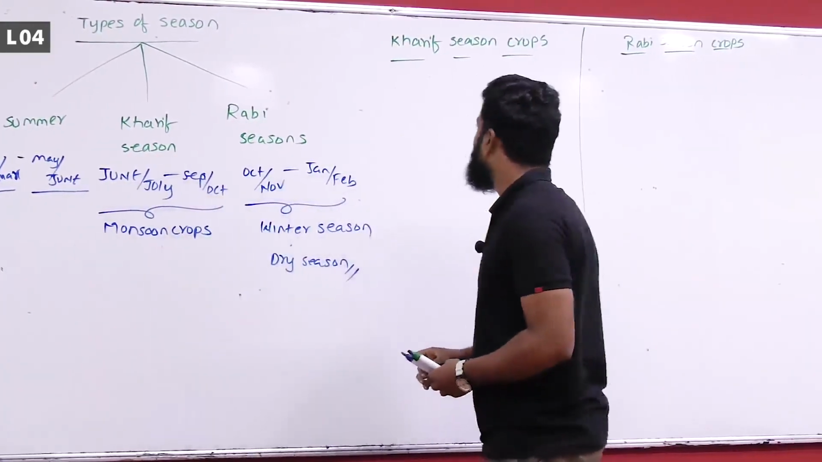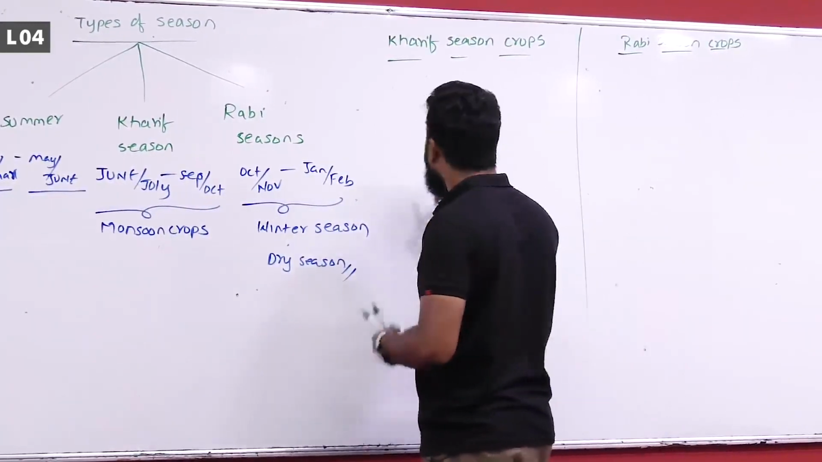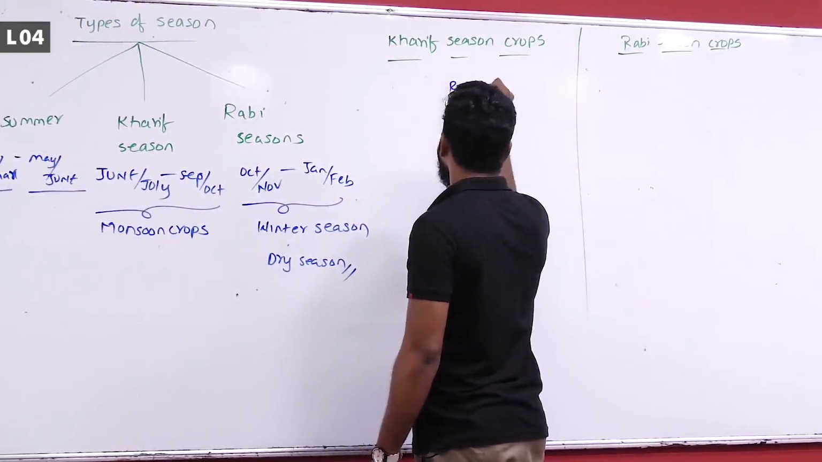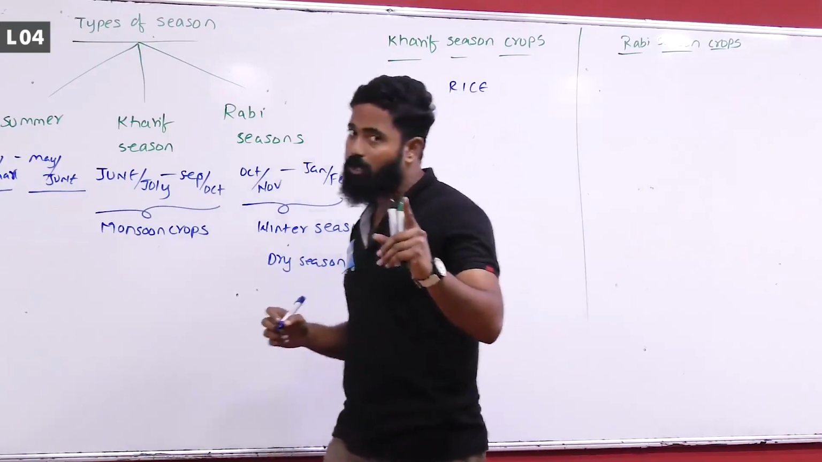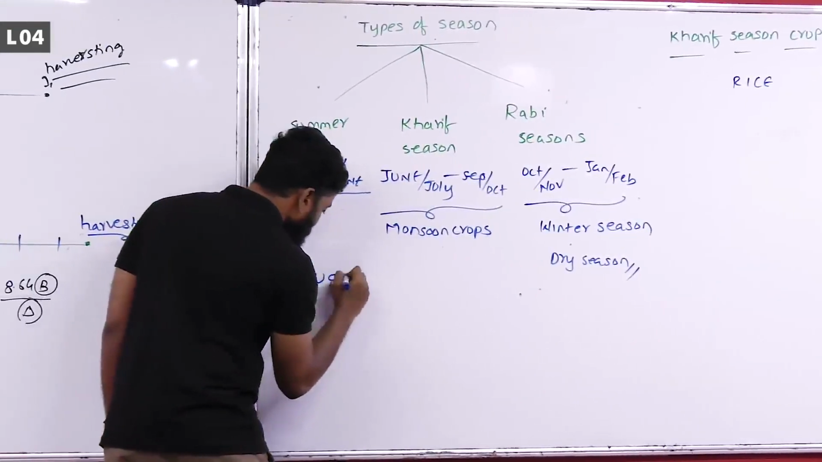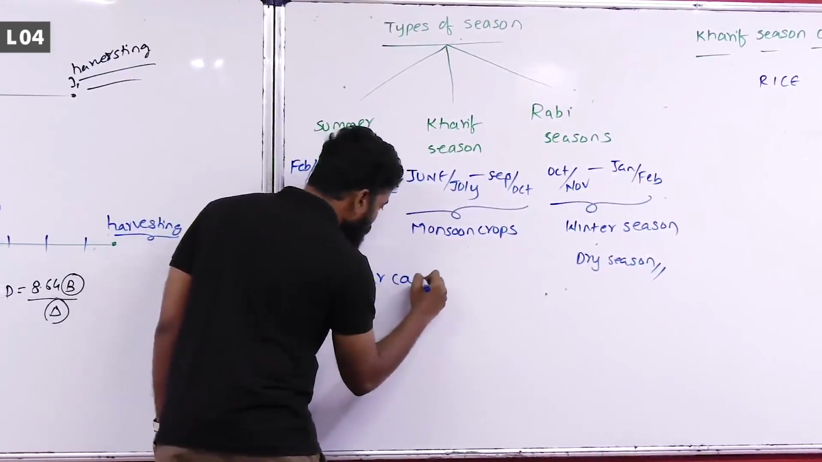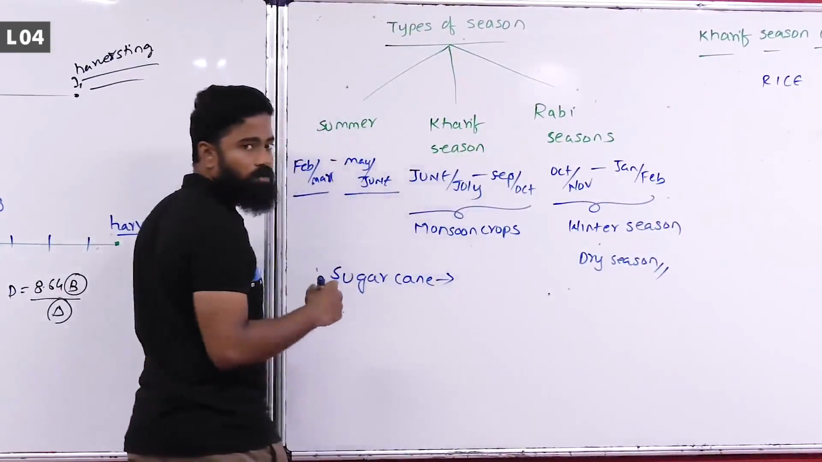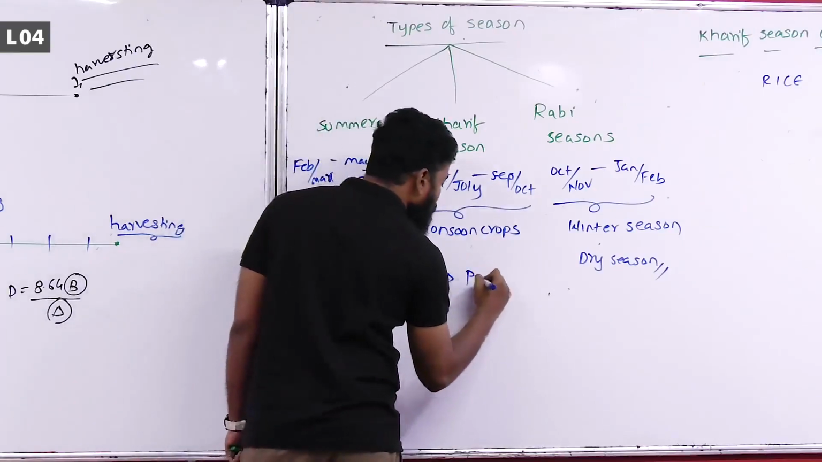Now, kharif season crops are generally rice. Remember one thing, sugar cane is a perennial crop. Perennial crop means it is grown throughout the year, whether it is kharif season or rabi season. Sugar cane is a perennial crop.